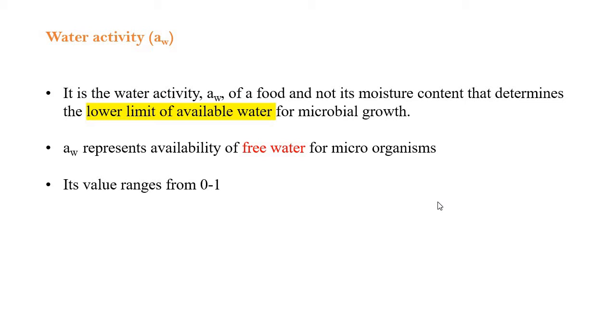How can we represent this? A with suffix small w, that is the representation of water activity, and its value ranges from 0 to 1. Okay,